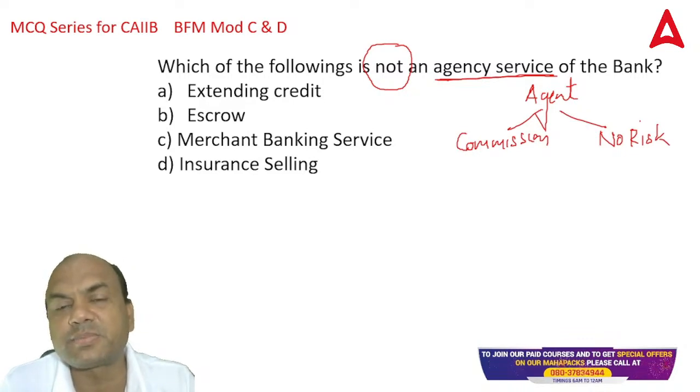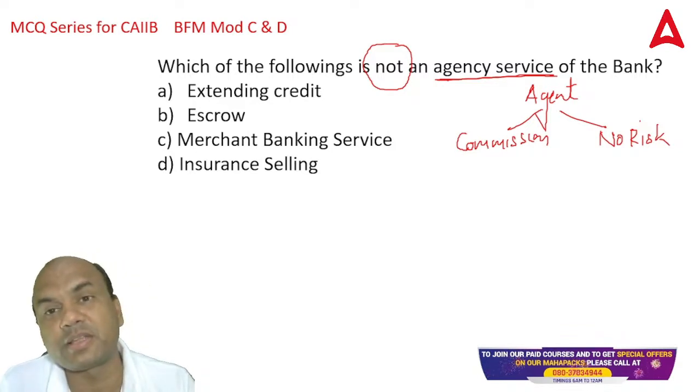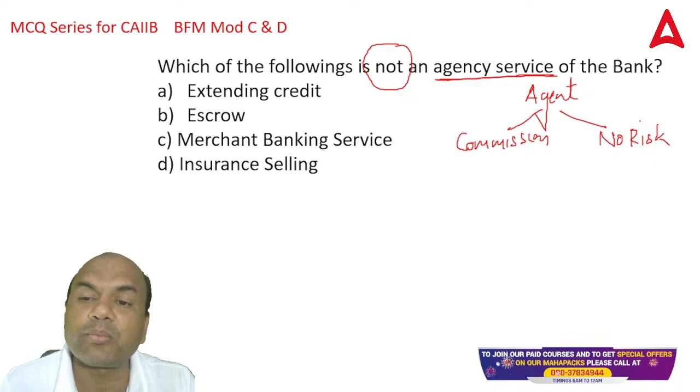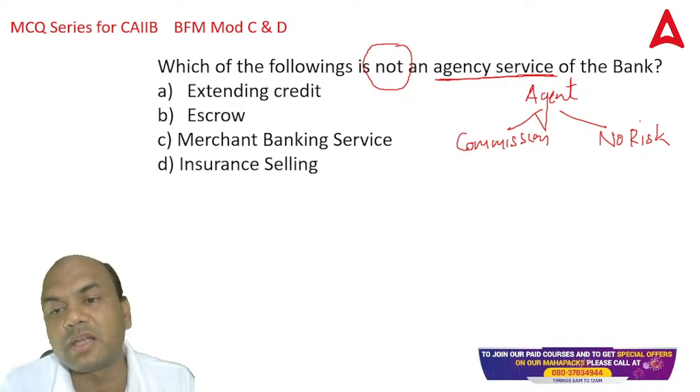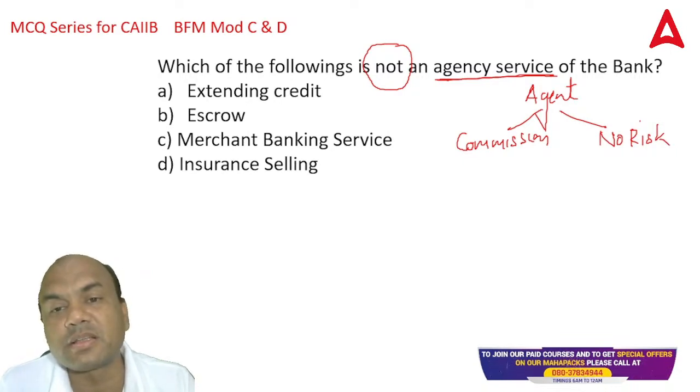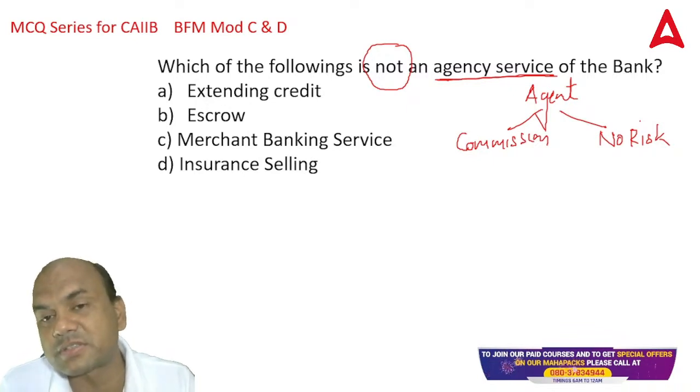Agent just plays as a middleman between that company and you. So if tomorrow something happens, the agent will directly point out to that company: go there and solve the issues. So no risk. So when your bank acts as an agent, it also gets these two points: commission and no risk. So which of them is not an agency service, or which is the core banking service?